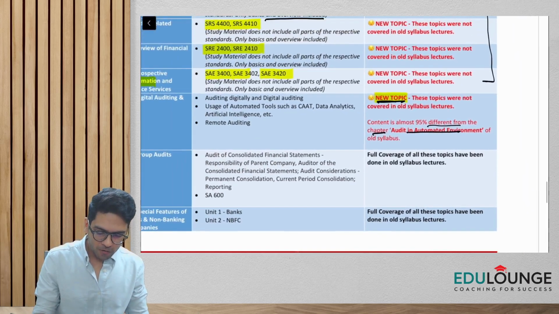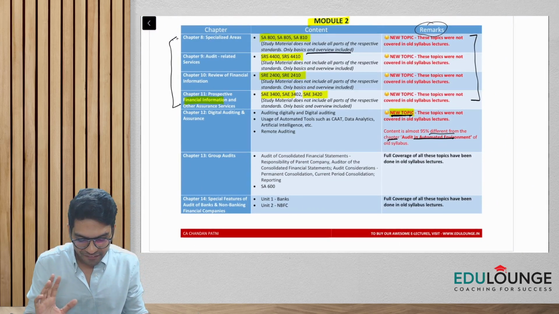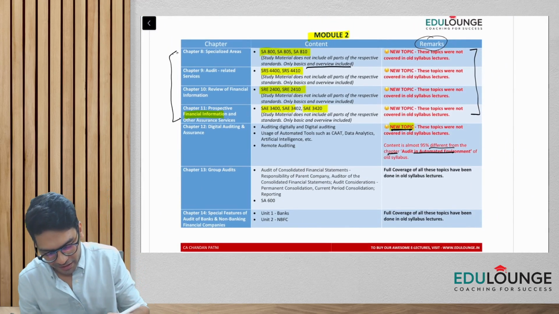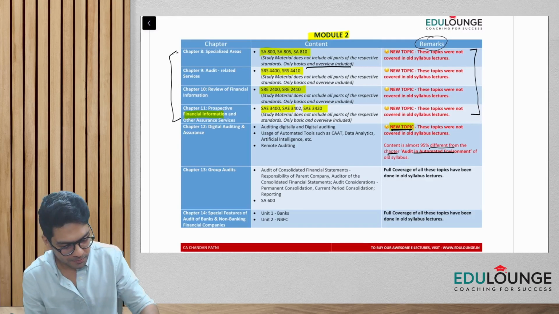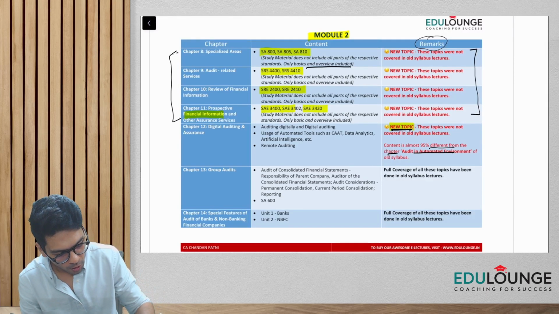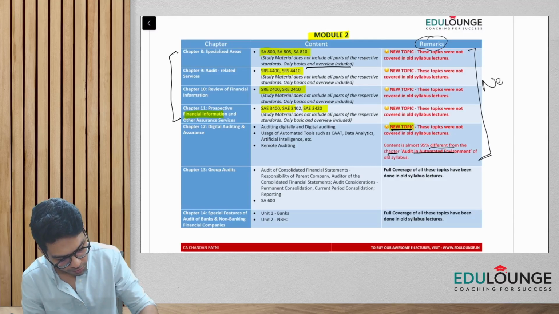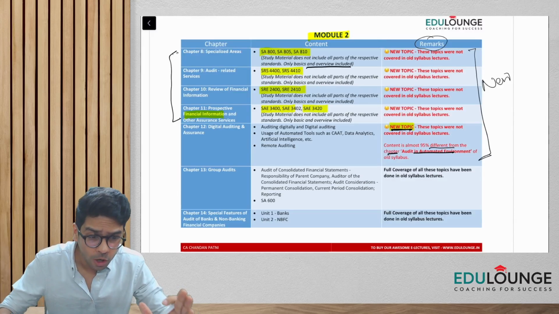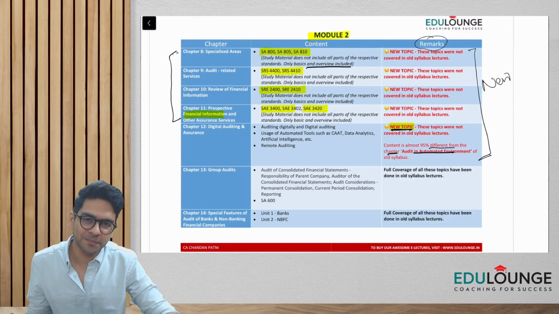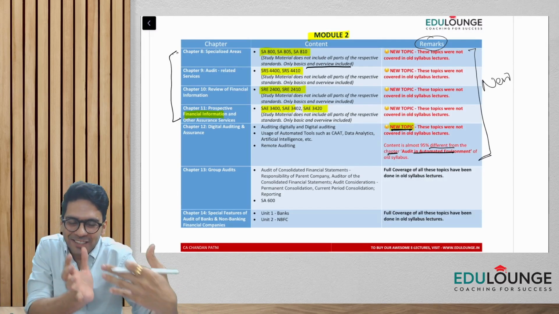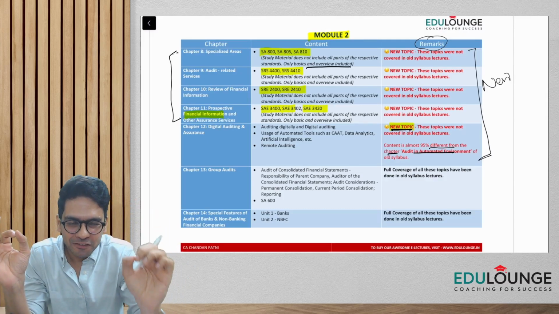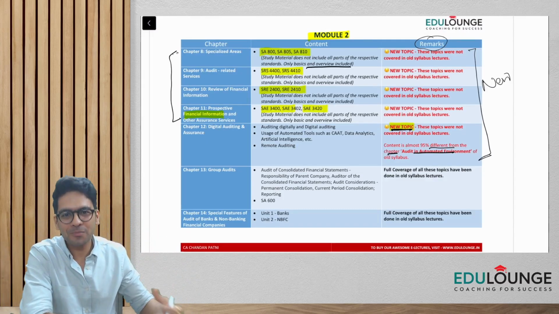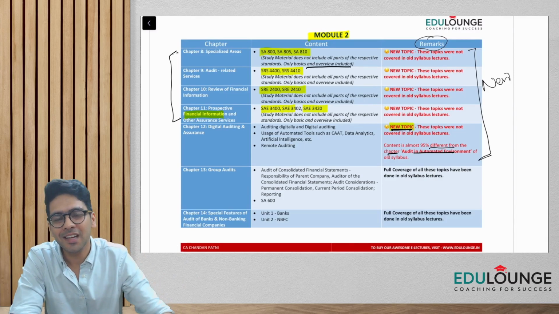Okay, so out of the 7 chapters in module 2, 5 chapters are totally new, newly added chapters, the coverage of which was not done in the old course. What has to be done? Don't worry, have some patience, we'll discuss it later, but let's first complete analyzing the syllabus.